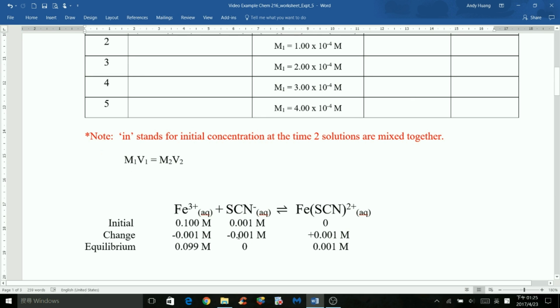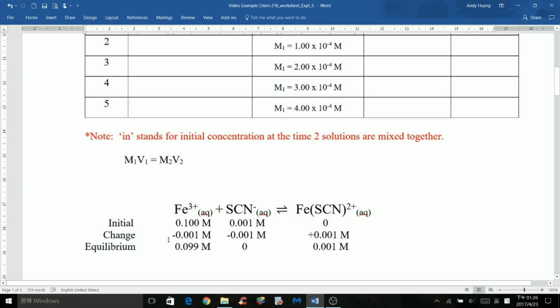So minus 0.001 molar, and also minus 0.001 molar for iron 3 plus because it's 1:1, and plus 0.001 molar for the complex, and again the stoichiometry is 1:1:1.